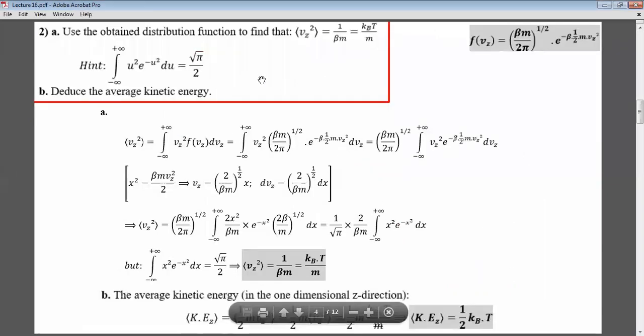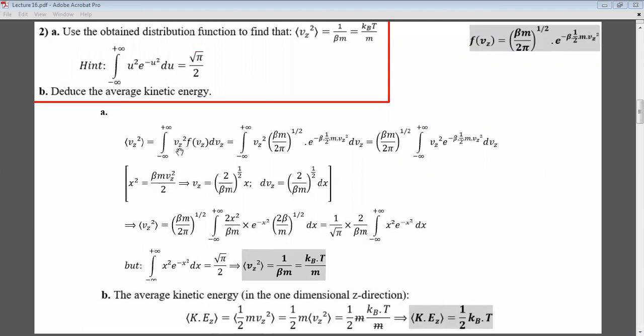Now, use the obtained function in order to find the expectation value of vz squared, and we need to show that it is 1 over beta m, or kbT over m. And there is another hint that we will use for the integral. So what is the expectation value of vz squared? It's the integral from minus infinity to infinity of vz squared multiplied by the distribution function f of vz dvz. And this is equal to, now instead of f of vz, I'm going to put this thing that I obtained in the first part. So it is beta m over 2 pi to the half, e to the minus beta half m vz squared dvz.